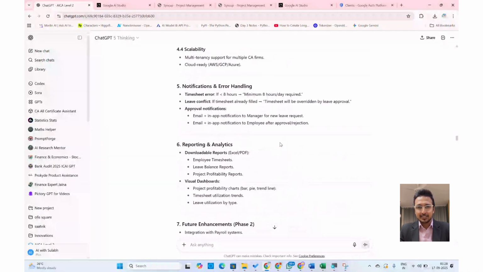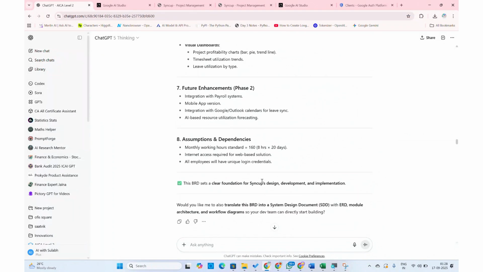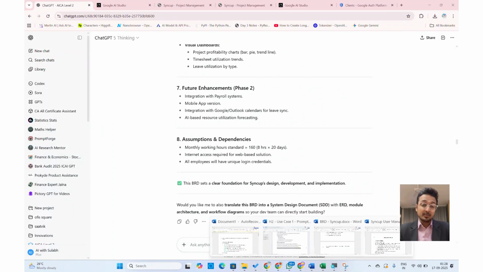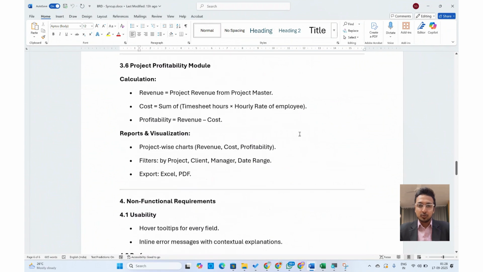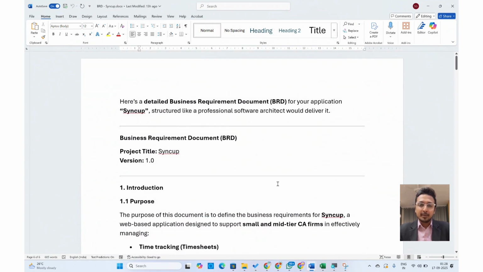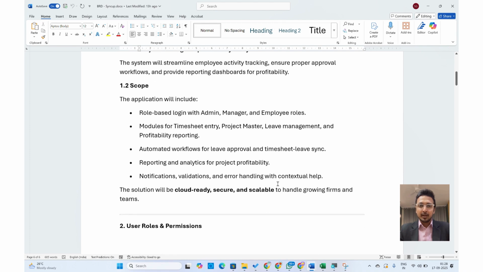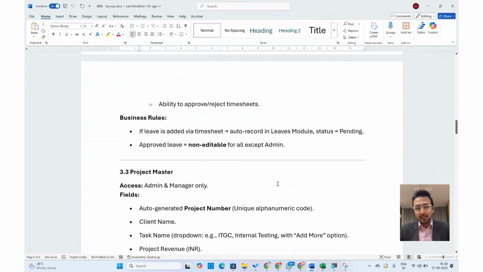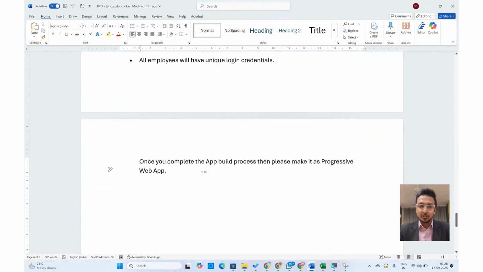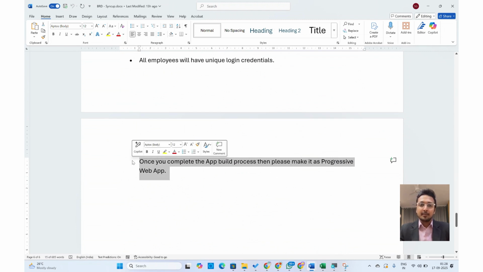I utilized this particular document and pasted it in a corresponding Word document where I reviewed the output of ChatGPT, made the required changes as needed for my particular application, for my thought process, and I also added a last twist, which is once you complete the app, then make it a progressive web application.